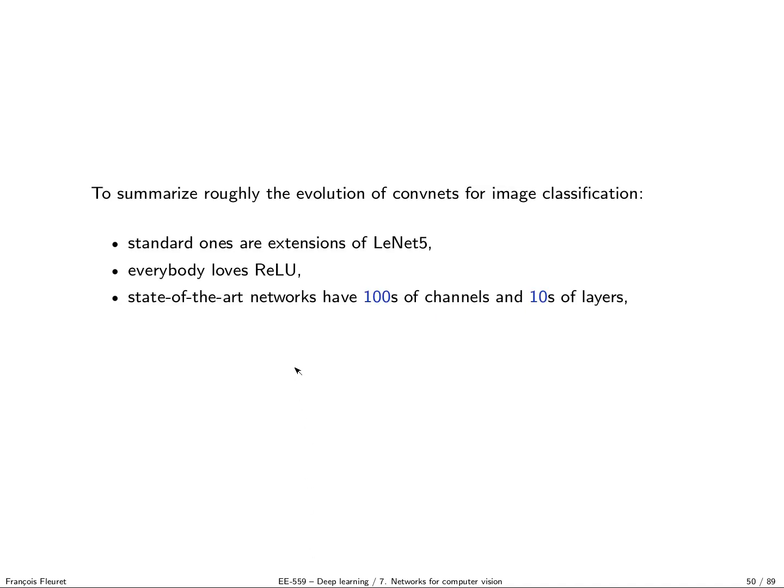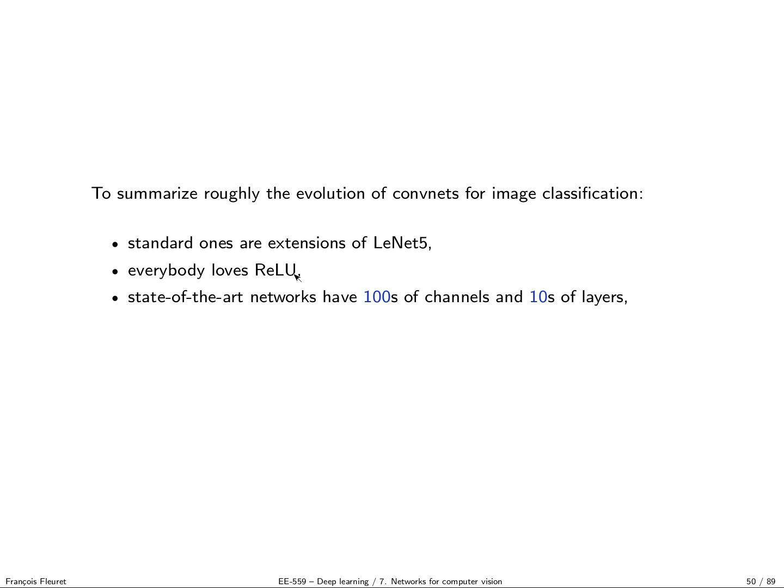Okay, so to summarize a bit what we have seen for networks for image classification, so the very standard ones, again, AlexNet and VGGNet, that are still used very often. VGGNet is really one of the cornerstones of computer vision. There are extensions of LeNet 5, which are just a bunch of convolution layers and a bunch of fully connected layers. All those networks are using ReLU, which was introduced in AlexNet.